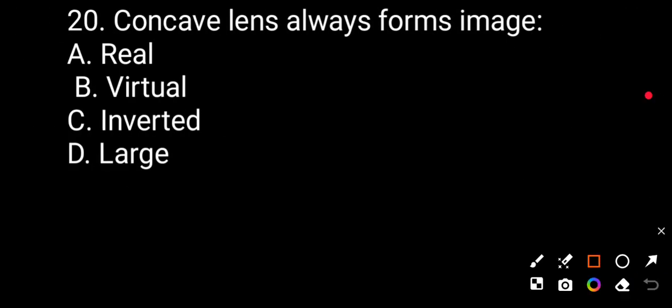Question number 20. A concave lens always forms an image that is: real, virtual, inverted, large. The correct answer is virtual.